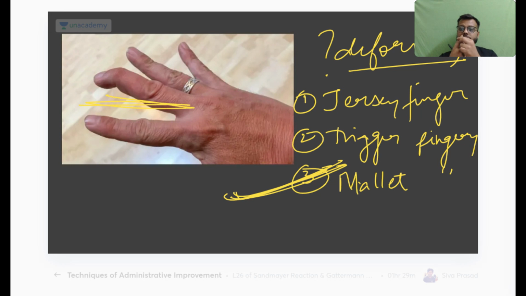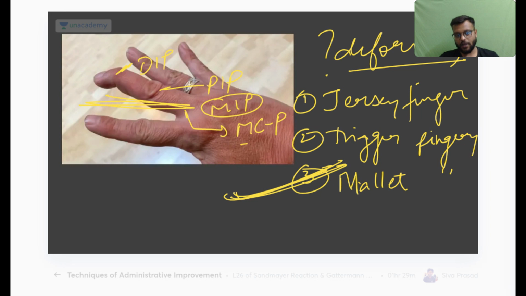Okay, so this is your PIP, that is proximal, this is your DIP, that is your distal interphalangeal joint, and this is your, okay, here you can see more clearly, this is your DIP and this is your PIP, proximal interphalangeal joint, or somewhere it may be written middle interphalangeal joint, don't get confused, it is the same. And this is your metacarpophalangeal joint.